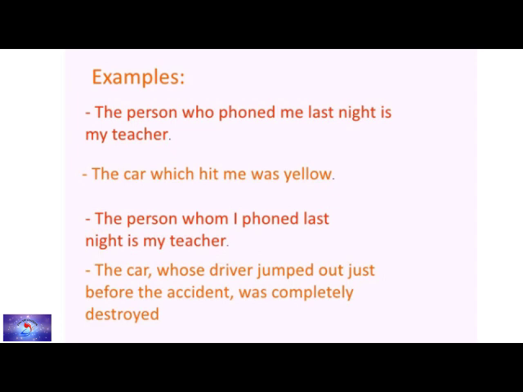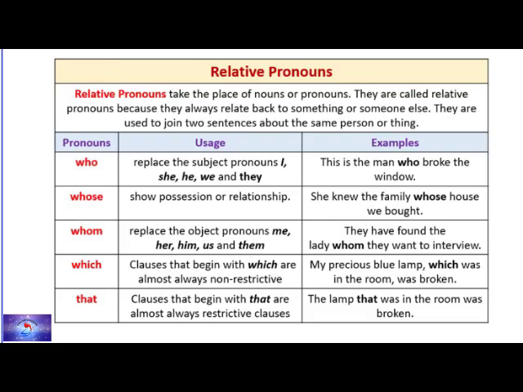So the usage of who and whom here refers to the subject, but still there is a difference in the meaning. The same way you can find which and whose. The car which hit me was yellow. The car whose driver jumped out before the accident was completely destroyed. From this you can find out these who, whom, whose and which, everything, it is related to the subject or object. So relative pronouns take the place of nouns or pronouns.